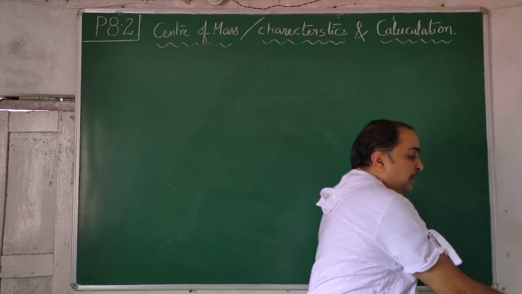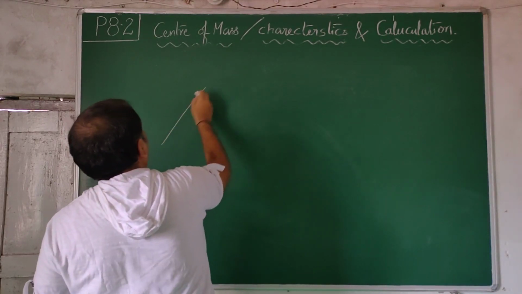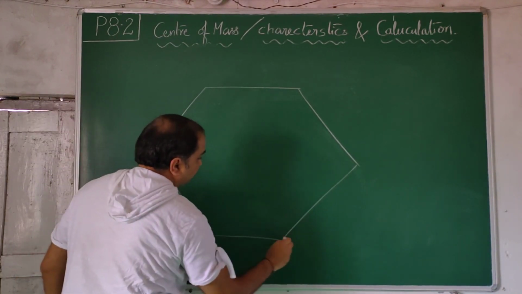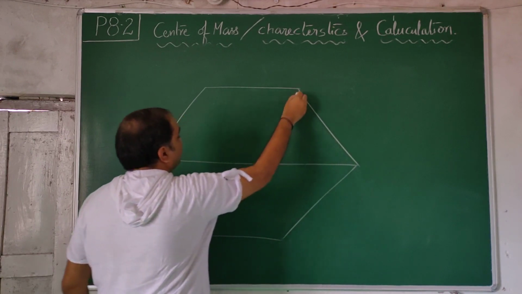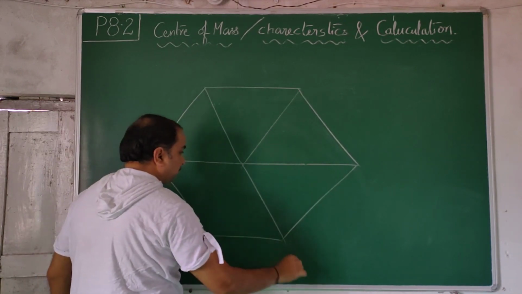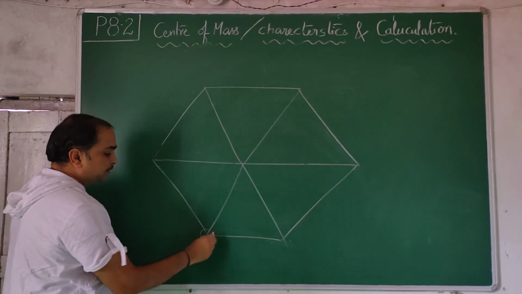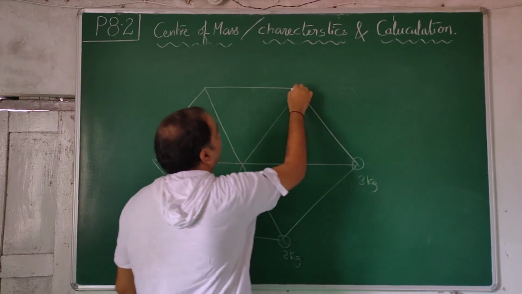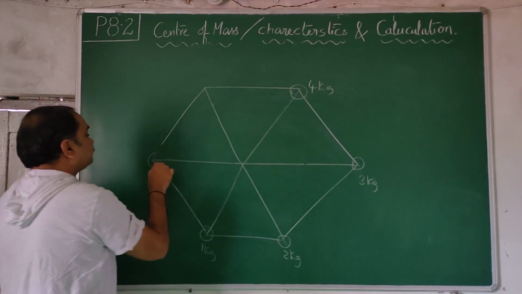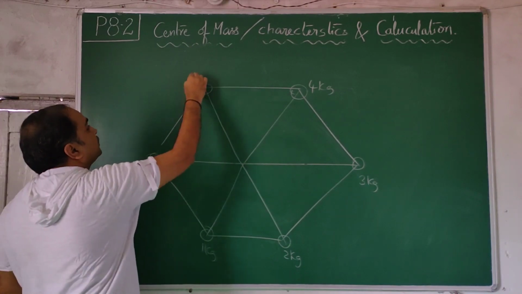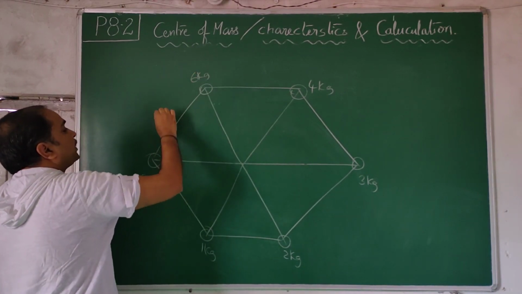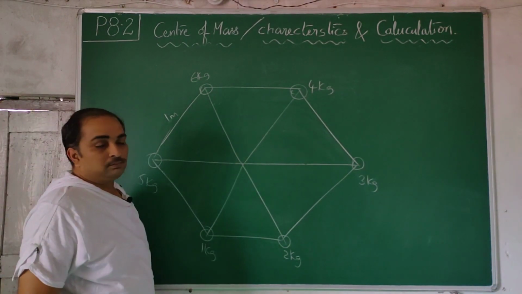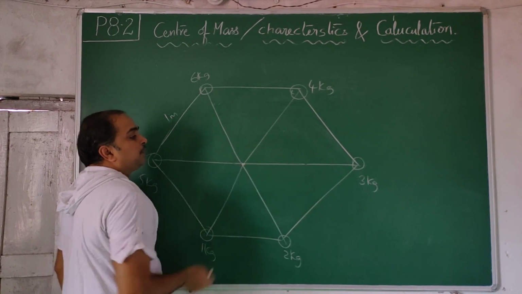Now let us take another geometrical shape, hexagon. Generally they give a regular hexagon, for ease of calculation. All are right triangles for you. Let us put the masses 1 kg, 2 kg, 3 kg, 4 kg, 5 kg, 6 kg. Side is say a, or 1 meter. Now how to find the center of mass from the center of the hexagon.